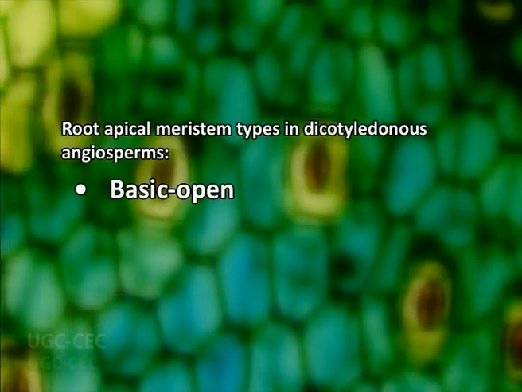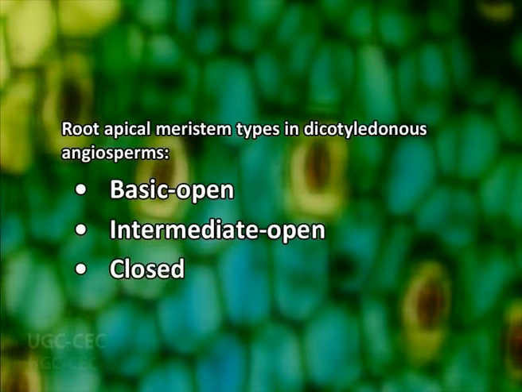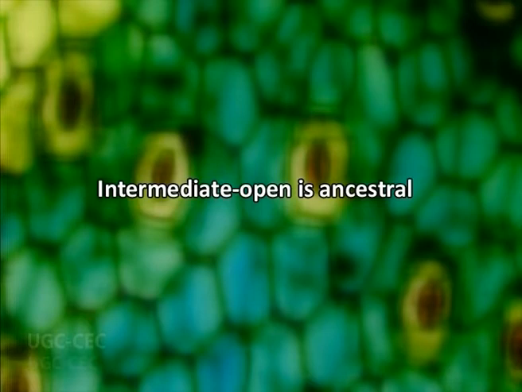Number 1. Plants show variation in root morphology, but the basic anatomical elements of the root are the same, consisting of dermal tissue, that is epidermis, ground tissue, that is cortex, endodermis, pericycle, and vascular tissue, that is phloem and xylem. These concentric cell layers are derived from the embryonic epidermis, that is L1, ground, that is L2, and vascular, that is L3 tissues. Number 2. There are three general RAM types in dicotyledonous angiosperms, that is basic open, intermediate open, and closed. The intermediate open is ancestral.